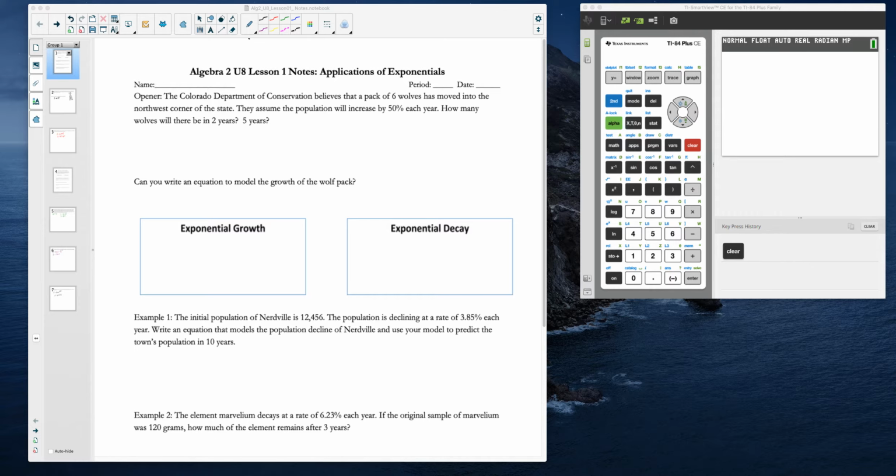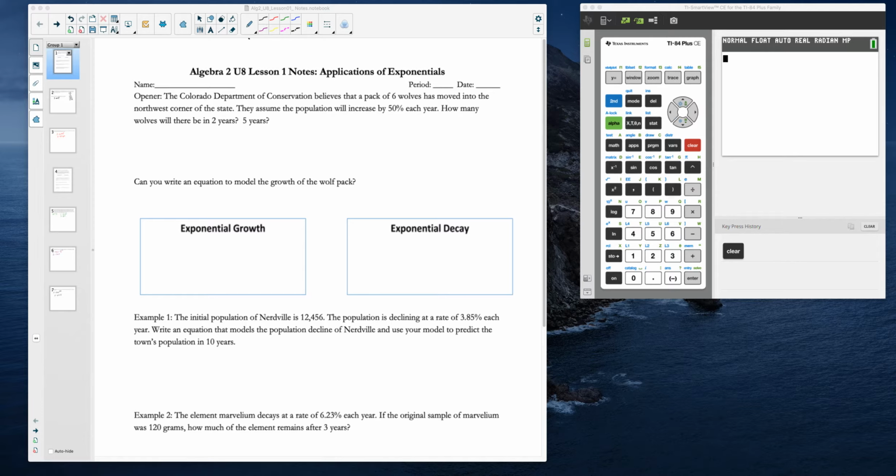So, as far as note taking goes, if you have access to a printer, great, print off the blank sheets, blank notes, and take your notes on them. If you don't, find some paper. It's loose leaf paper, whether it's lined, whether it's blank, but find something to where you can write the information down, and then hopefully keep it all organized in a binder if you still have your binder, or somewhere at your house. That way, when we do come back together, we will have a way of kind of gathering your things and having it all there with you.